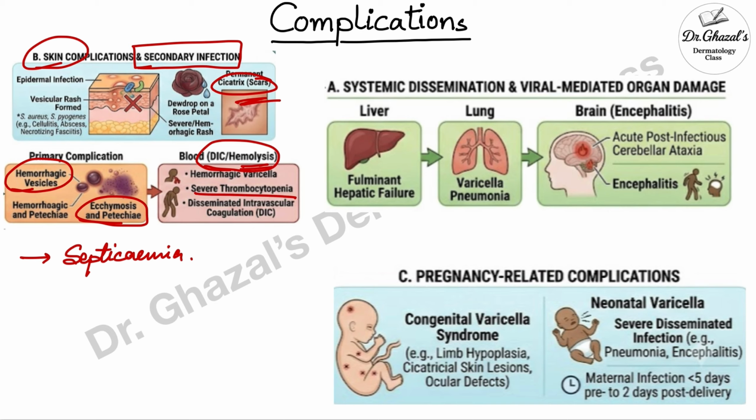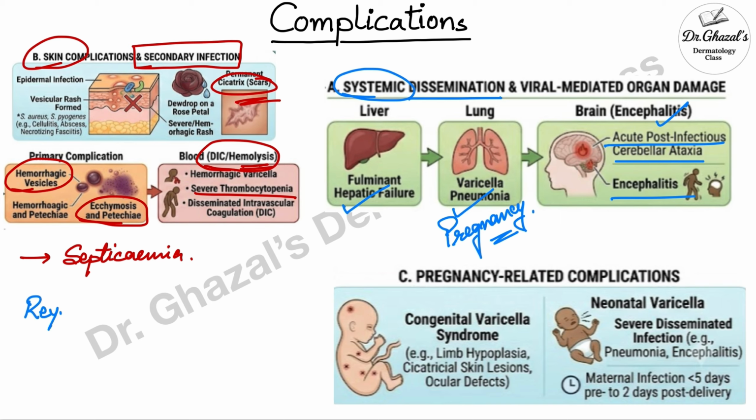And coming to systemic dissemination and complications, there can be fulminant hepatic failure and varicella pneumonia, which is very common and dreaded in pregnancy. There can even be encephalitis; acute post-infectious cerebellar ataxia is common in encephalitis of varicella origin. There is something called Reye syndrome.